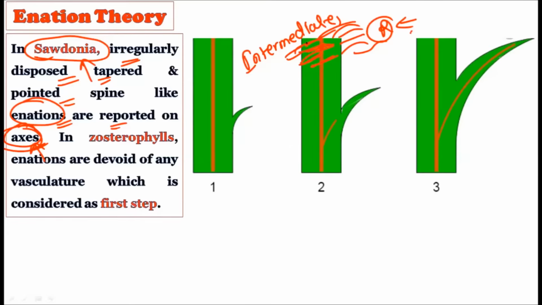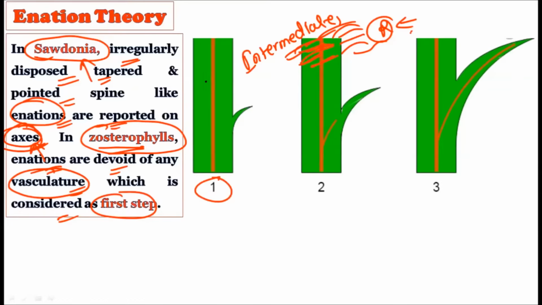Okay, just for example, in Zosterophyllum, the enations were devoid of any vasculature, which is considered as the first step. Now understand this carefully. Whatever fossil record we have from the Zosterophyllum shows the enation, but these enations do not show any vasculature. That is, the vascular system is typically absent. Now consider this particular first diagram.